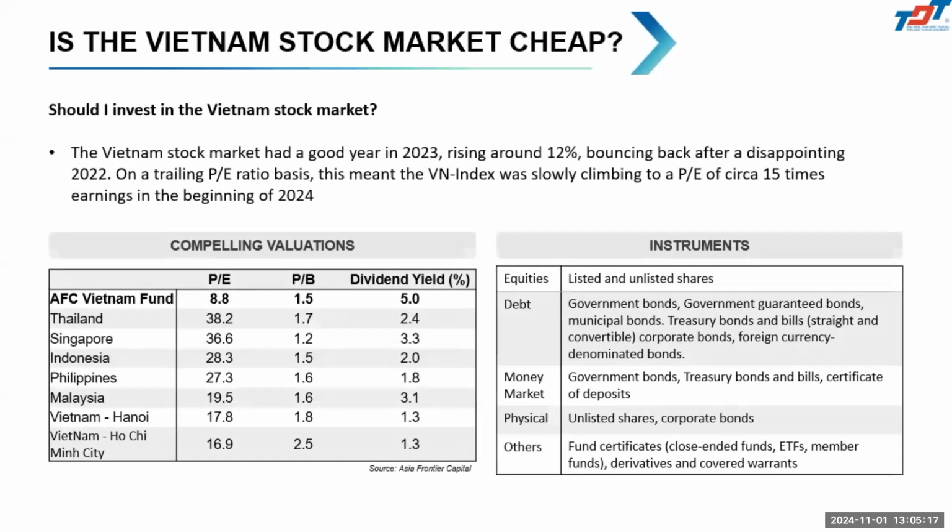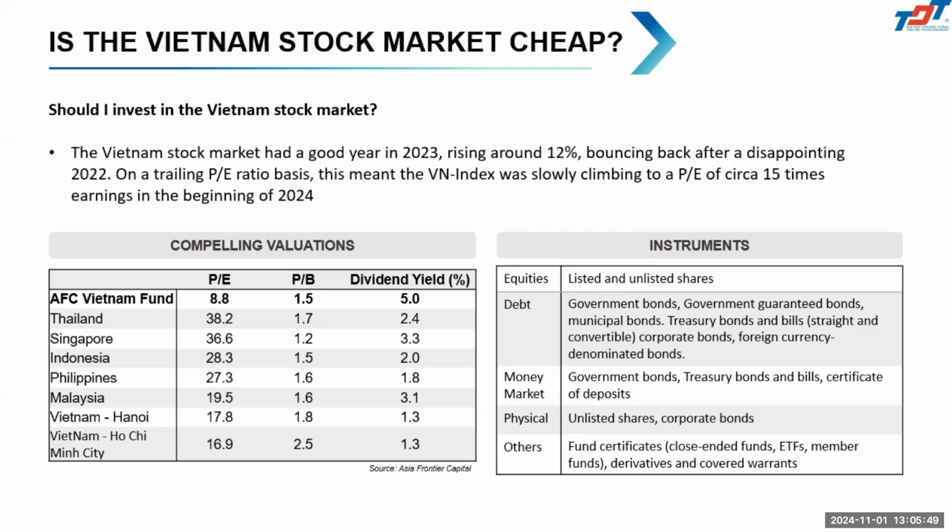So the question that we have is, is the Vietnamese stock market still cheap? One of the important indicators is what we call PE. It's the market price over the EPS, earnings per share. With this number, Vietnam, the Hanoi stock market and Ho Chi Minh stock market, is about 17 times.